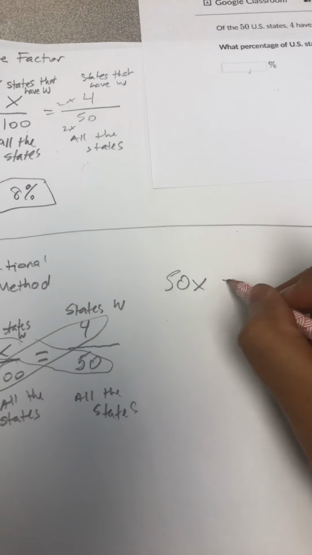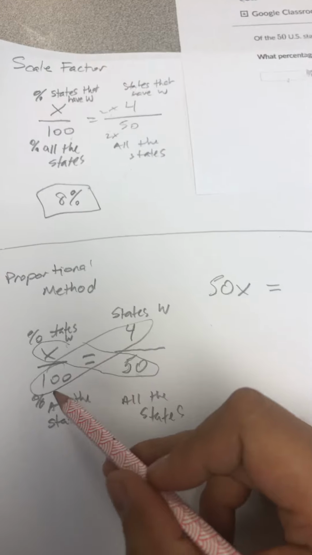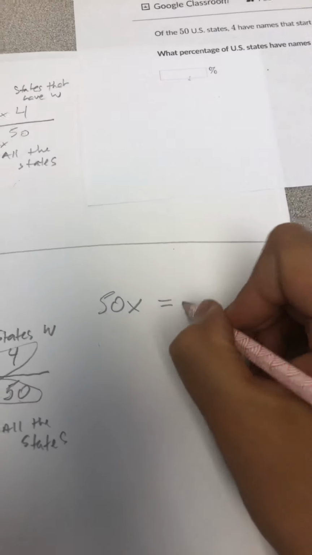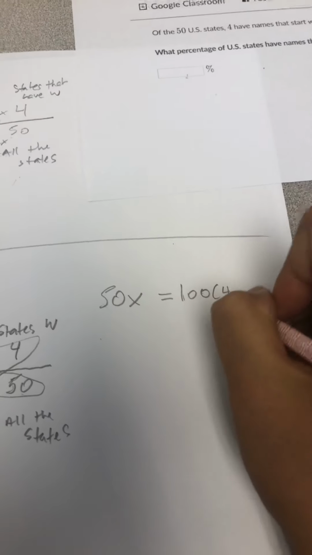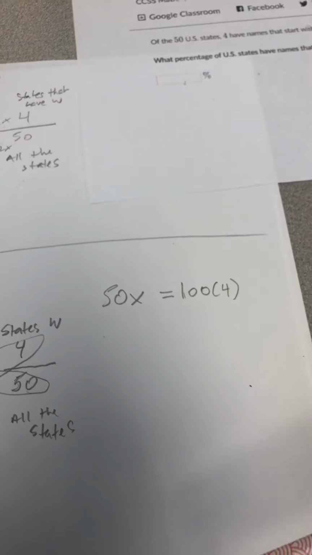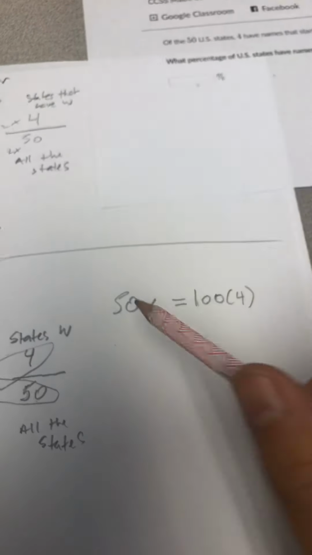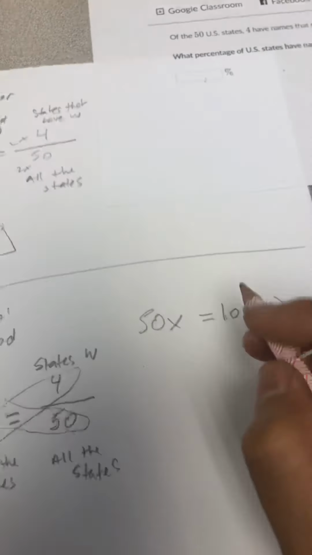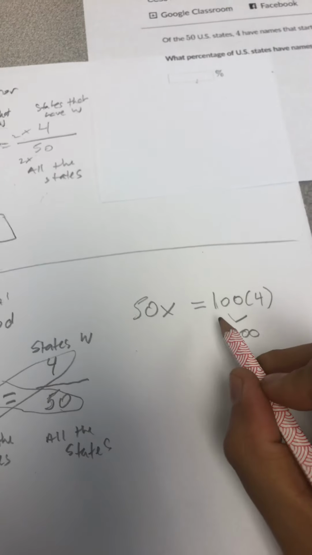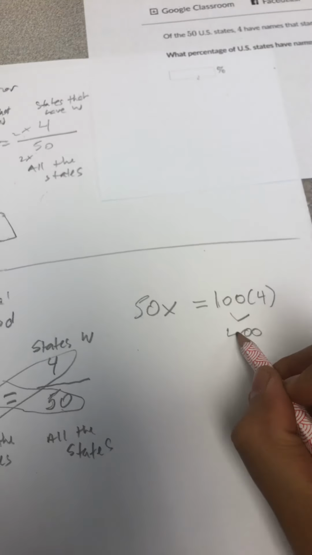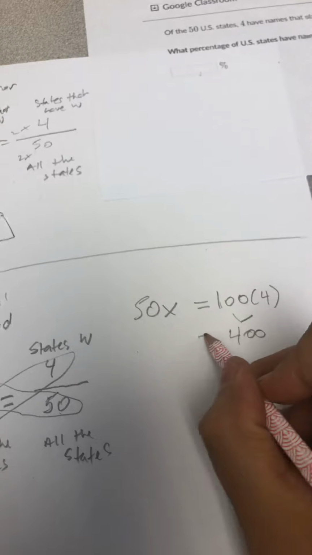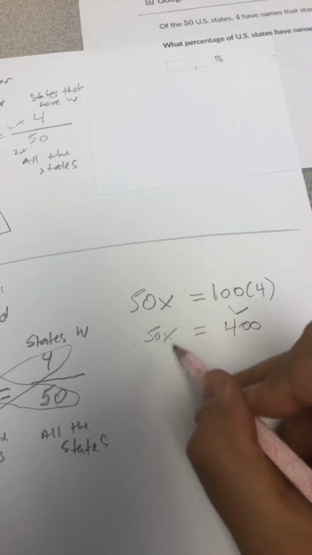This is going to be equal to, again, we're cross-multiplying 100 times 4. We're going to write that. We're going to solve what we can and bring everything else down horizontally. So we don't know what 50 times x is, but we do know 100 times 4. And if you didn't know what that is, you could count the 2 zeros, 1, 2. This only works for whole numbers. 1 times 4 is 4. We have 400 equals 50x.